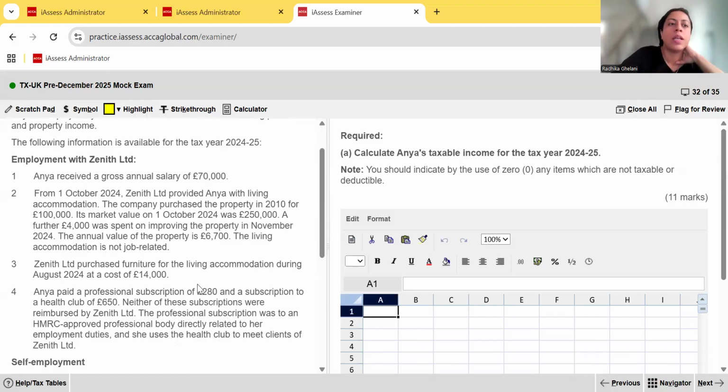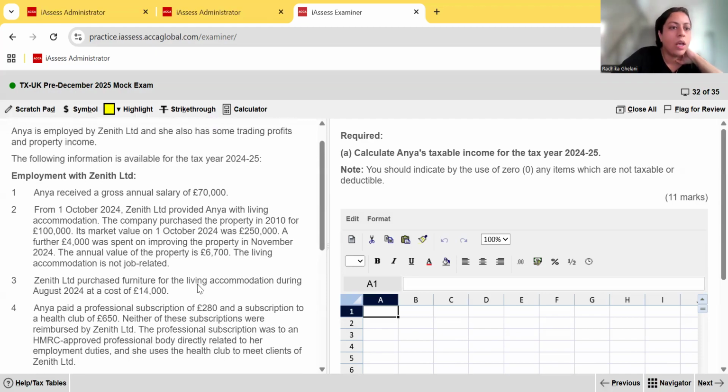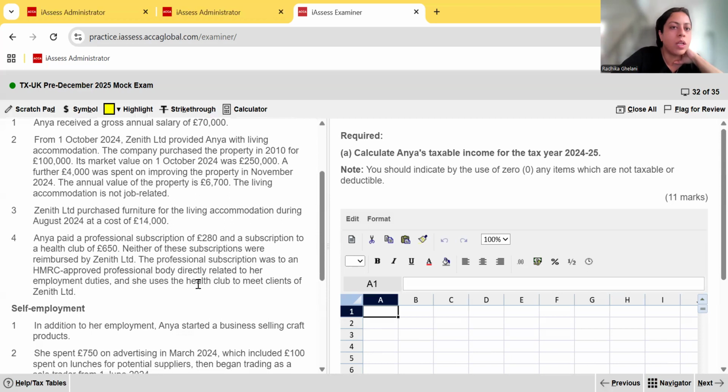With her employment with Zenith, Anya received a gross annual salary of 70,000. From 1st October 2024, Zenith provided Anya with living accommodation. The company purchased the property in 2010 for 100,000. Its market value on 1st October 2024 was 250,000. So what do you notice here? First of all, they gave her this accommodation in the middle of the tax year, so the usage benefit is not going to be for the entire 12 months.